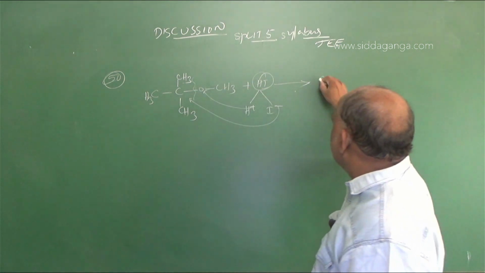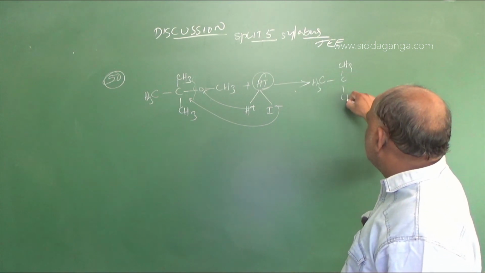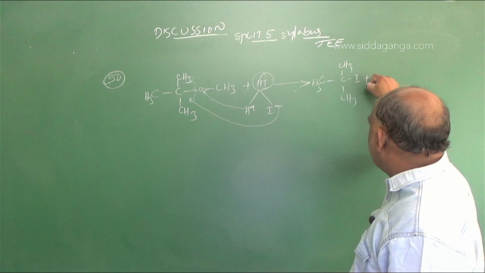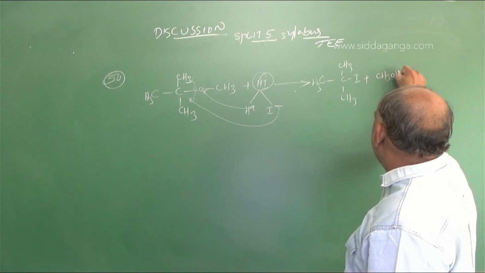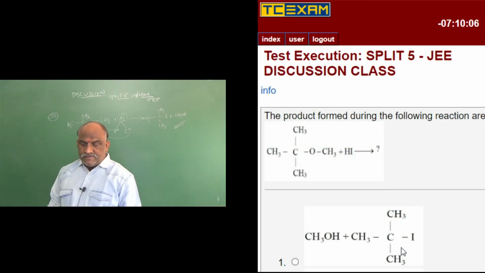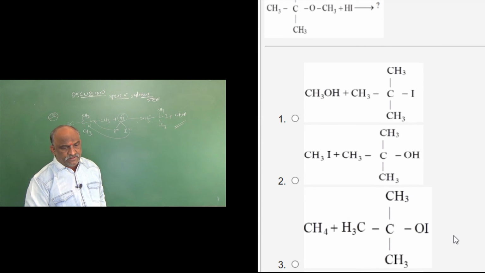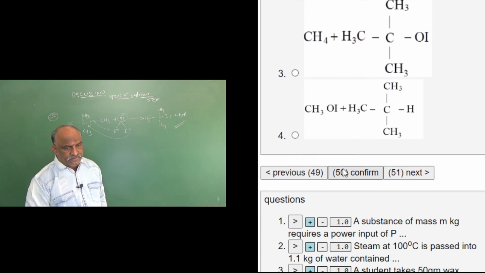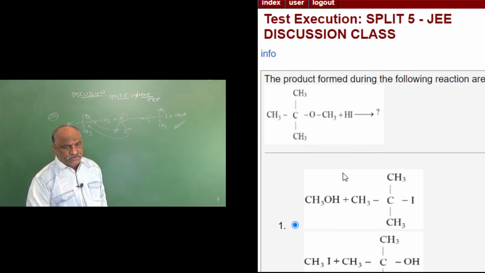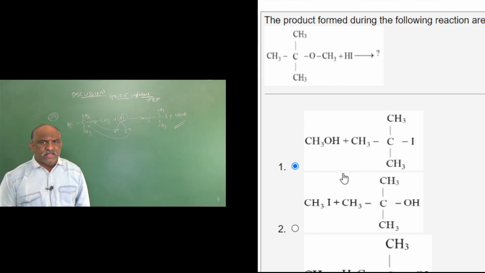Then the answer is (CH3)3C-I plus CH3OH. This is the right answer according to the stability factor. The first option is right for the question: tertiary butyl iodide plus methyl alcohol is the right answer.